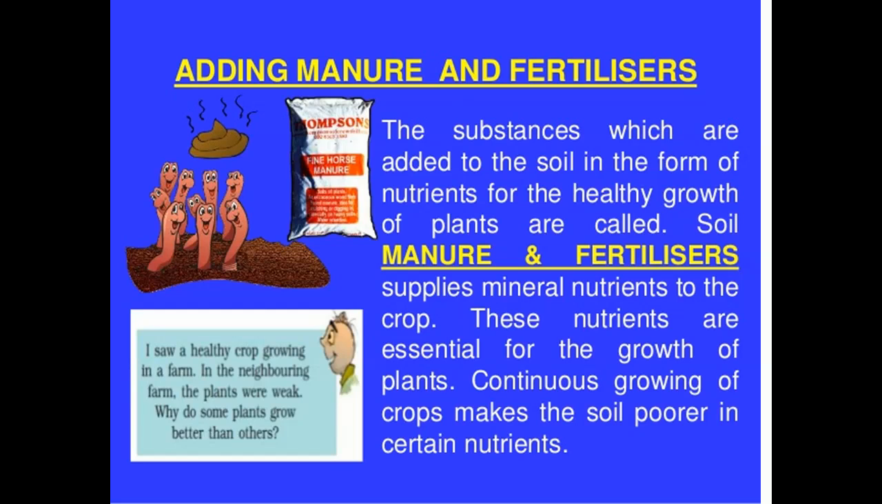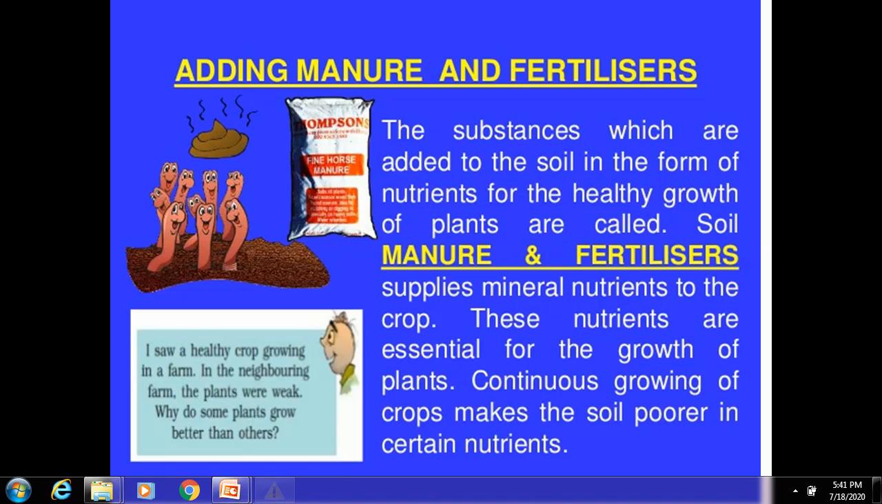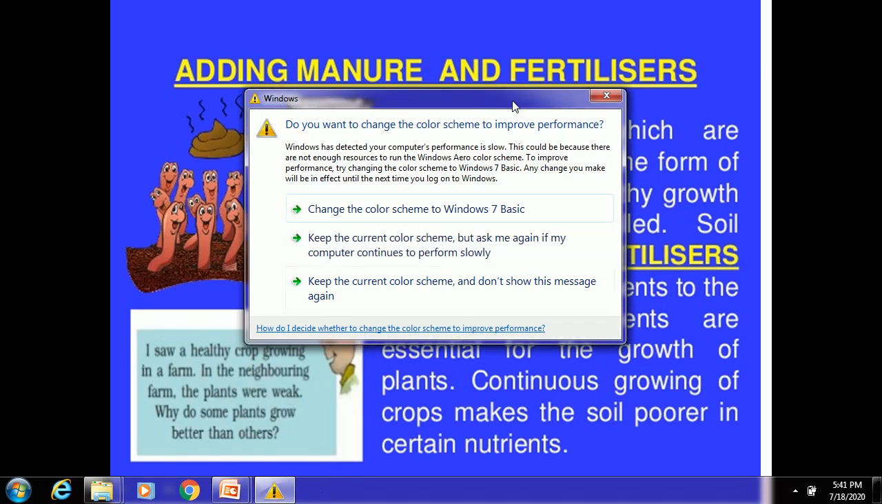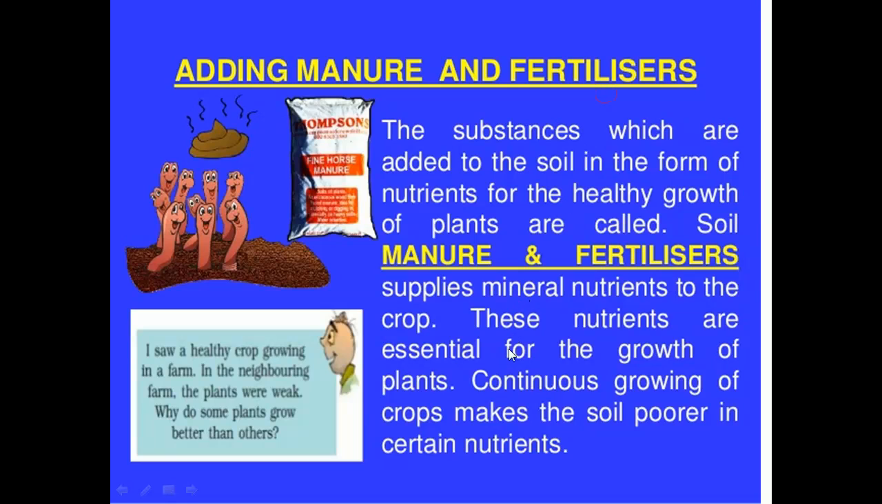Continuous growing of crops by applying fertilizers makes the soil poorer, and it will affect the quality of the soil also. So we have to use fertilizers in limited amounts only, because if we continuously use them, it will affect the natural, original quality of the soil.